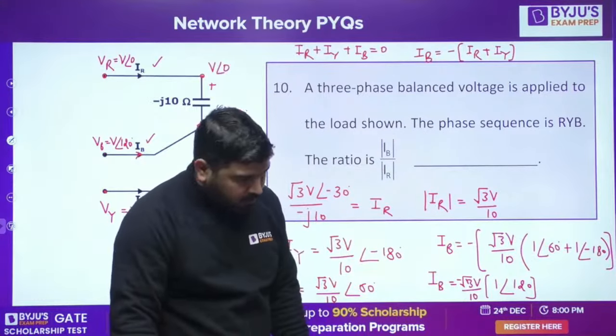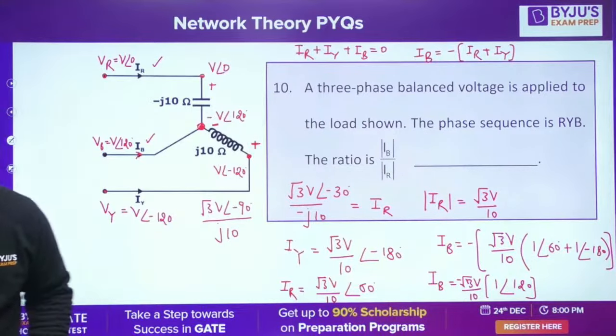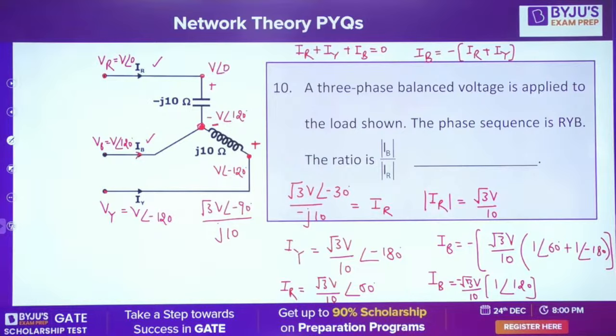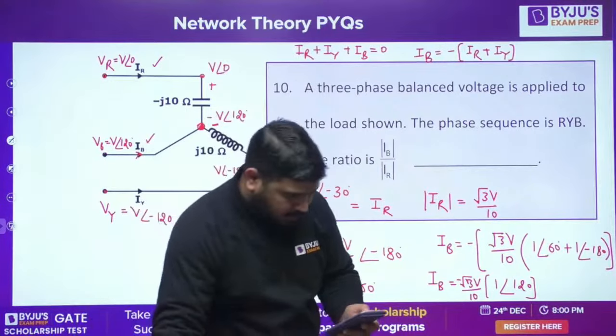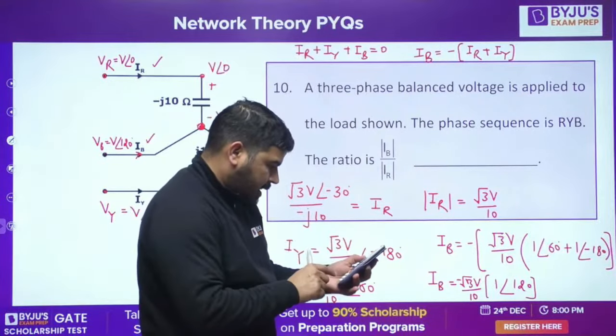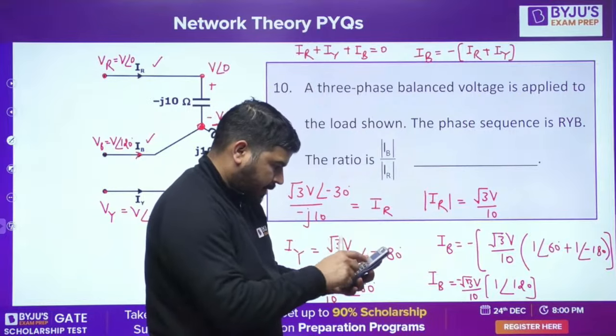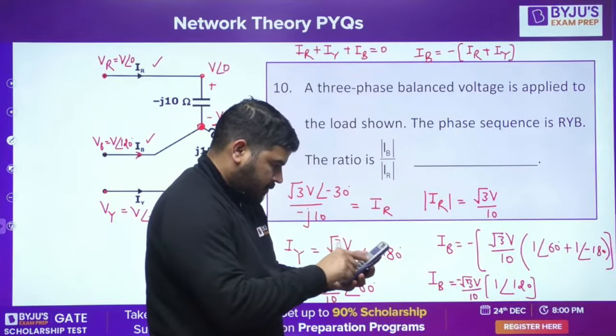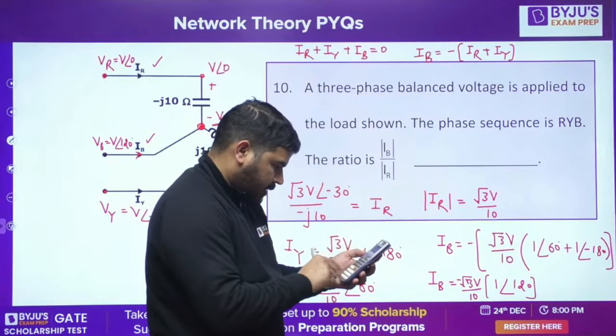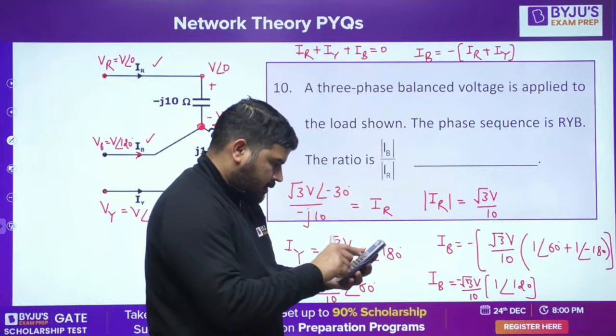Please check in the calculator. I don't have the calculator. Let me see if I have the calculator or not. I think I have the calculator. Okay, so congratulations, I have the calculator, so I can solve it. 1 angle 60 minus 1. Wait a minute, what is the problem?